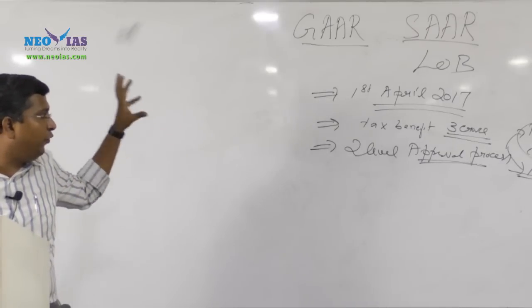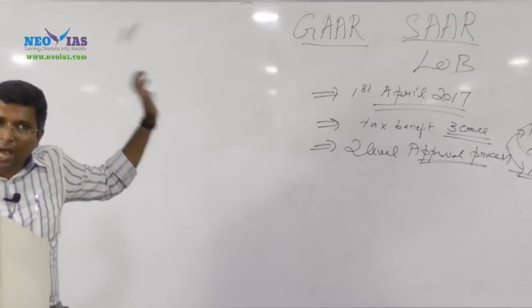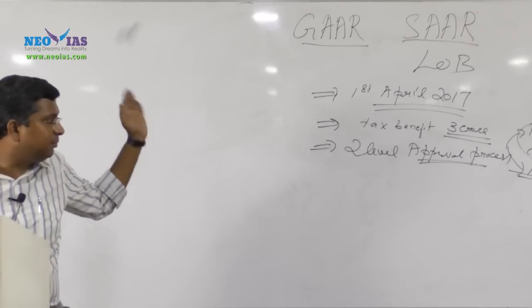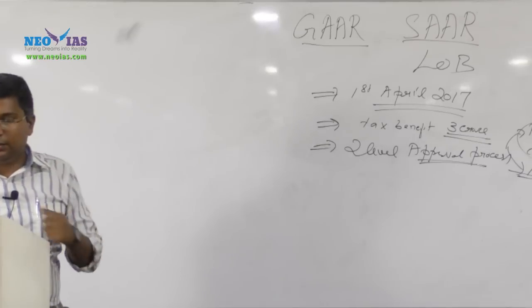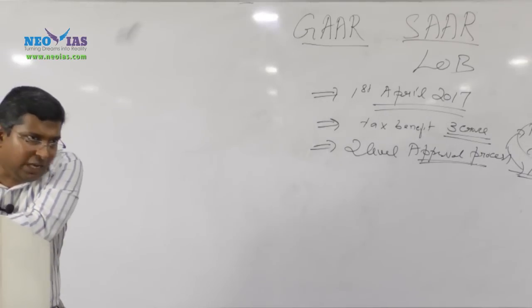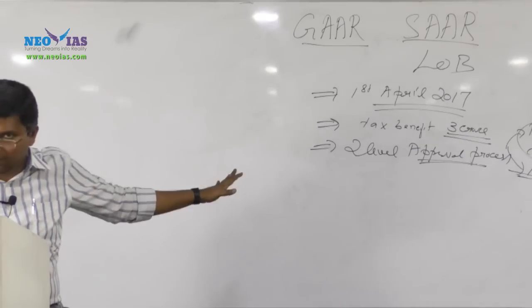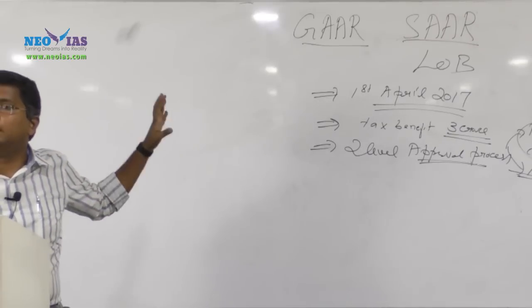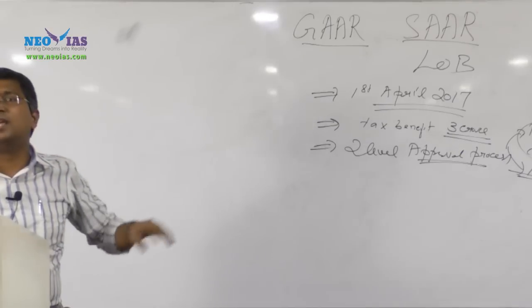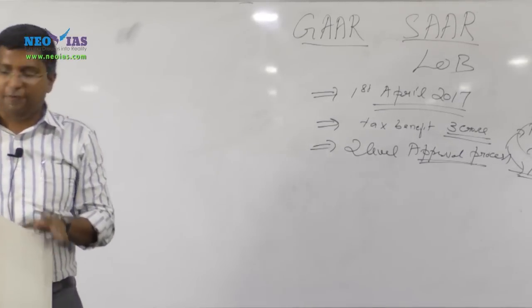So these are the 2 very, very important points regarding GAAR. That GAAR will be applicable if the benefit is 3 crore and above. Second is that if it is a court-approved arrangement, GAAR is not applicable, and in order to ensure a fair exercise by the tax authorities, we have a two-stage approval process.